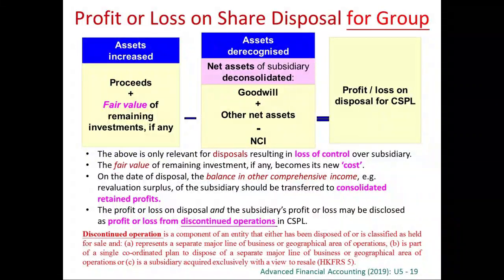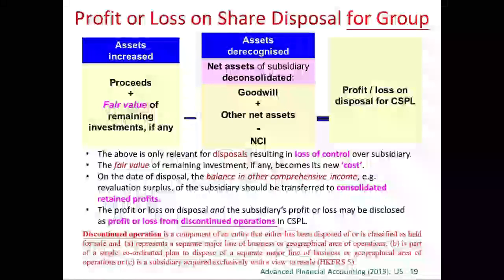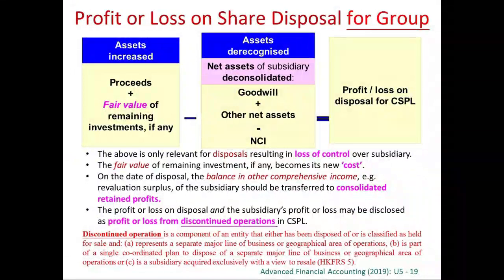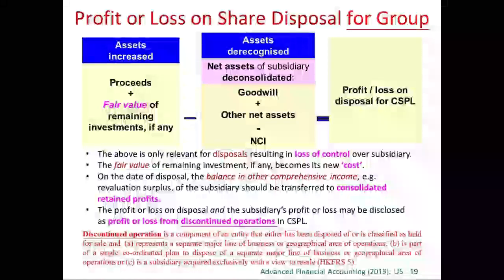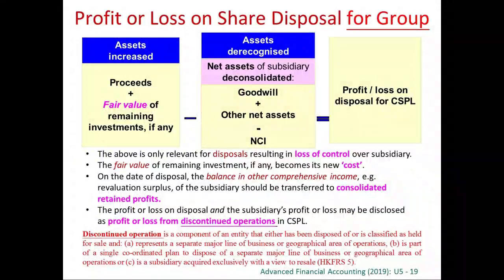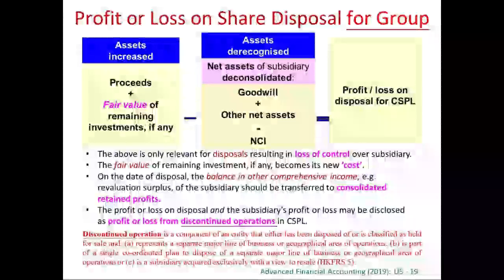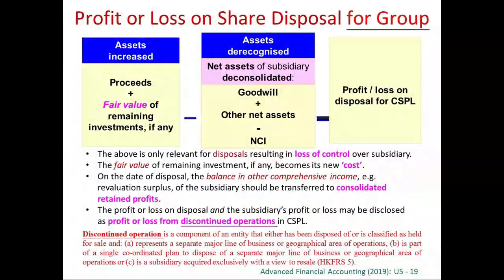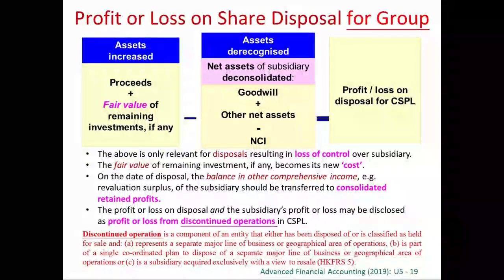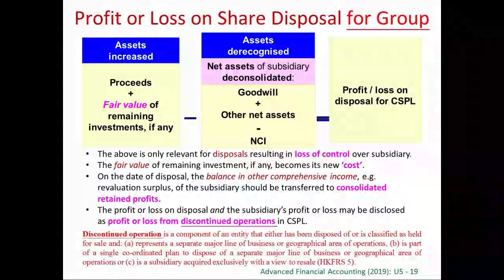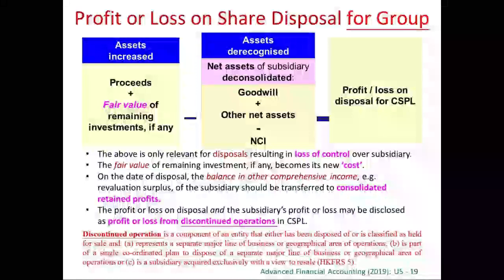But not only sales profit, if you can still remember, we say that the remaining investments, those 5% and 20%, should be carried at fair value. Because after you dispose your subsidiary, you still have some remaining investments. Right? These remaining investments should be carried at fair value, and therefore we will have the fair value of the remaining investment. This is the increase in asset. Right? So by selling your subsidiary, you got sales profit, and you have got the remaining investment at fair value.